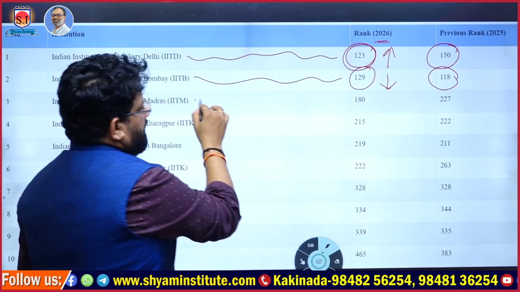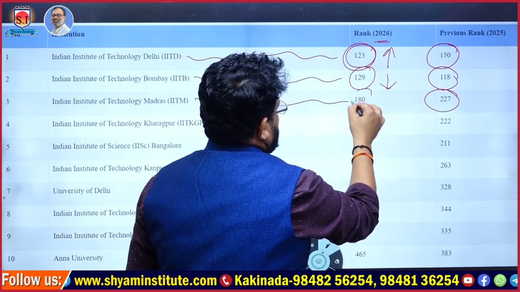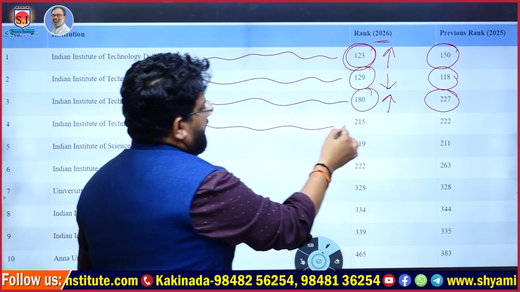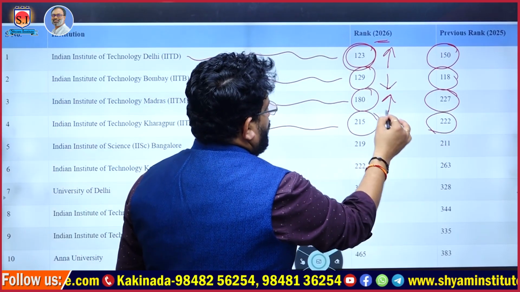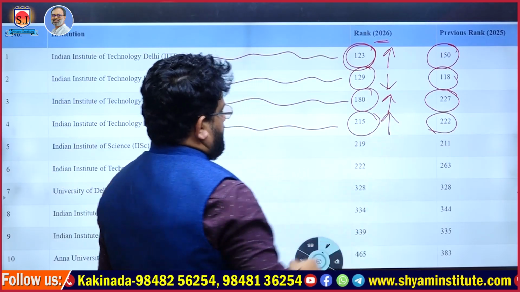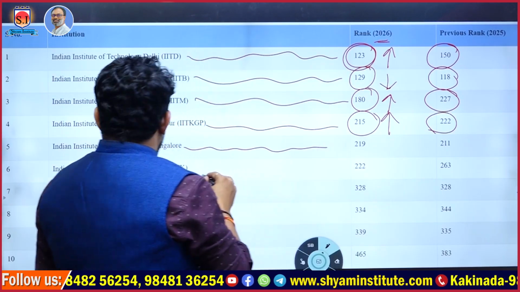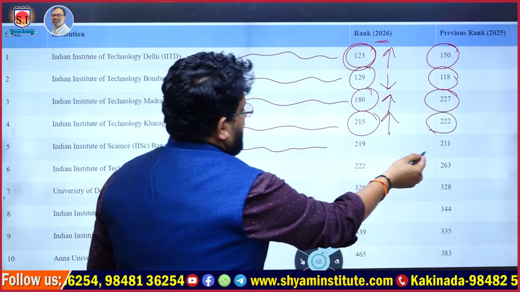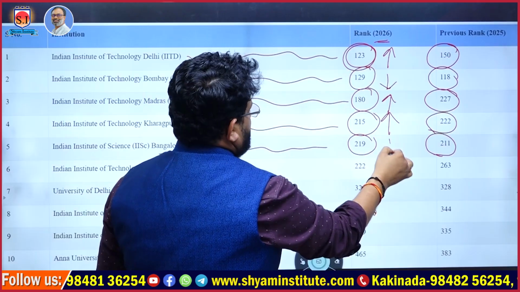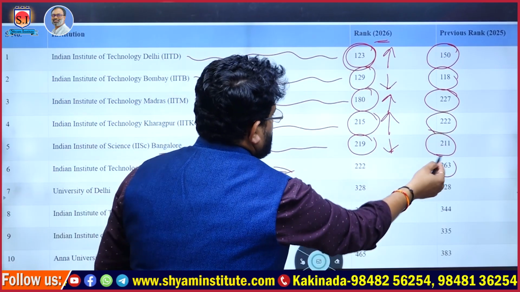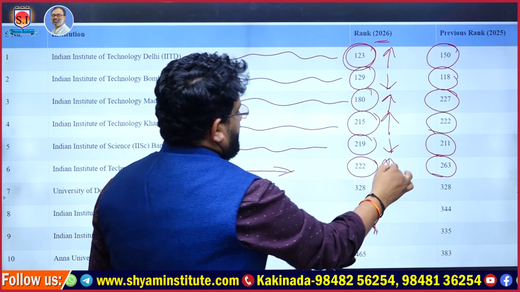IIT Madras, earlier 227, this time 180, an advance. And Kharagpur, earlier 222, right now 215, it's a positive one. And then IISc, Indian Institute of Science Bangalore, earlier 211, then 219, it fell. And then IIT Kanpur, earlier 263, now 222, it's a rise.